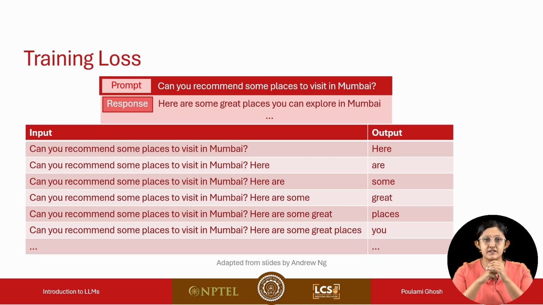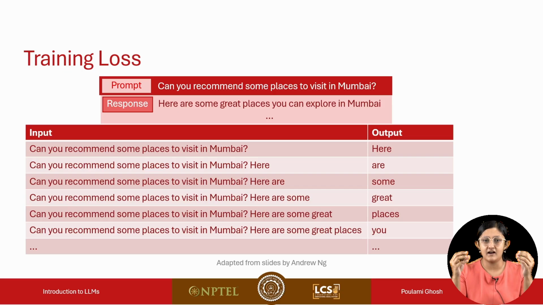Say you're visiting Mumbai and you're curious to know what places you can visit over here. So you prompt the language model, "Can you recommend some places to visit in Mumbai?" And the desired target response for the language model is, "Here are some great places you can explore in Mumbai," and the list of places.